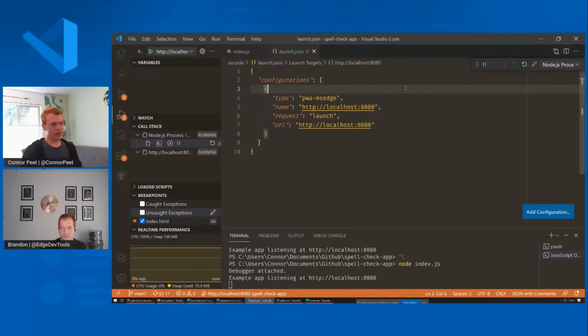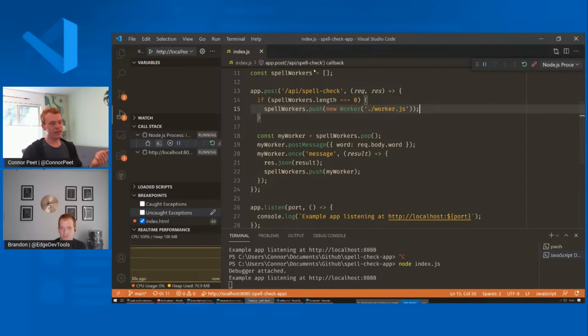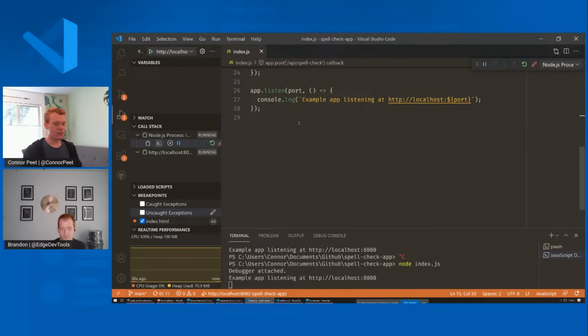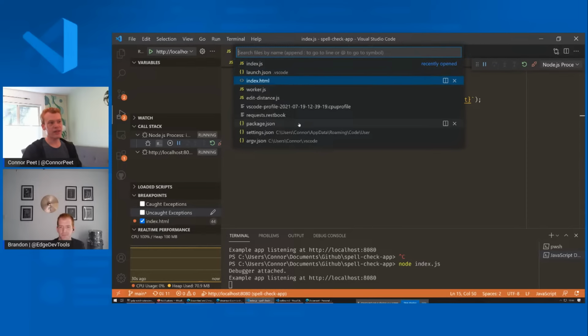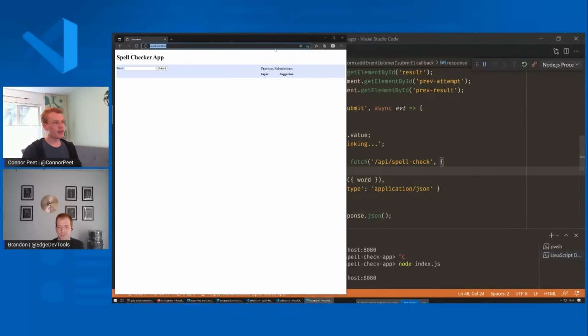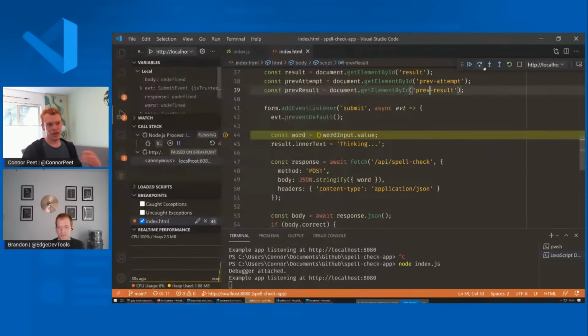Yep. And so anyway, since this is the JavaScript debugger, all the features that I just showed you, all the program features, all work inside websites too. So if I set a breakpoint here, we can hit it, we can step through. And also the performance view also works for websites as well.